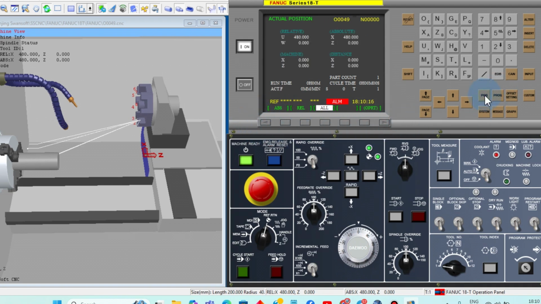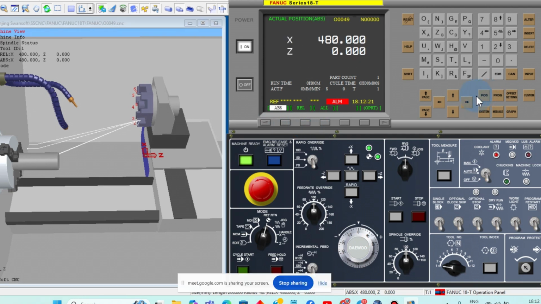Now, if you press position, you can see absolute, relative, all. There will be three levels: ABS, relative, all. ABS means the absolute method. Relative means the incremental method. In all you can see the relative method, absolute method, distance to go, and then the machine value. Now, whenever you turn on the machine, you should see this machine value.